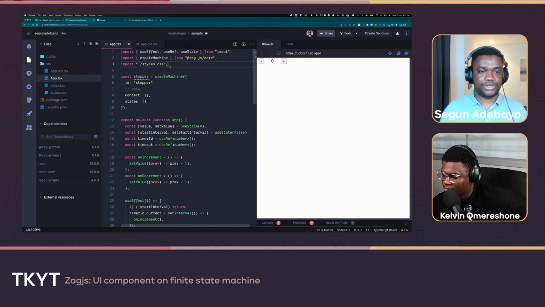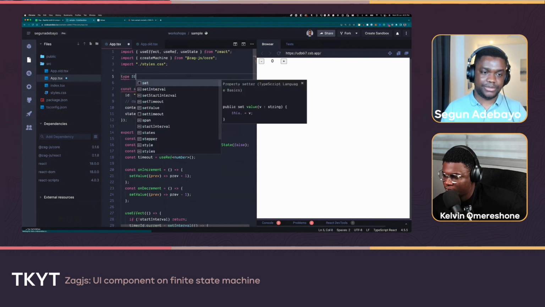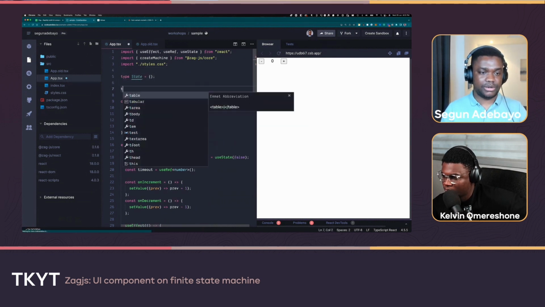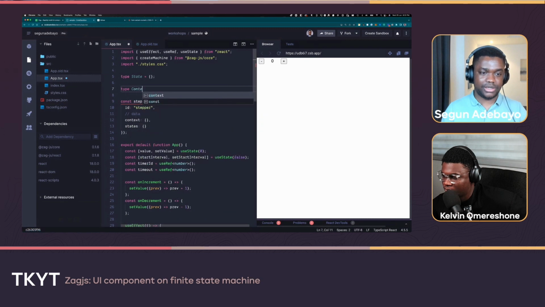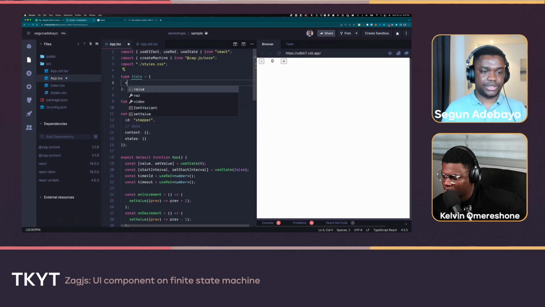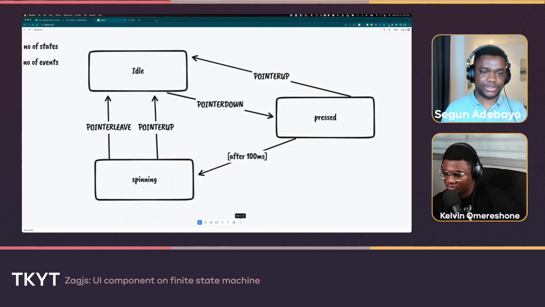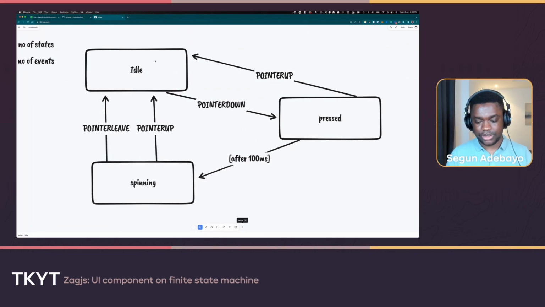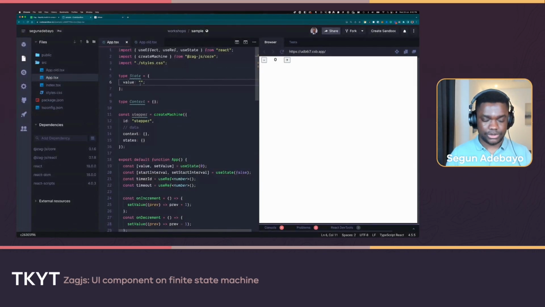right? So for TypeScript purposes, I'm going to define a type for the context and a type for the states. For the states here, the states could have a possible value from three things: idle, pressed, or spinning. We talked about that earlier. So I'm gonna put idle or pressed or spinning.